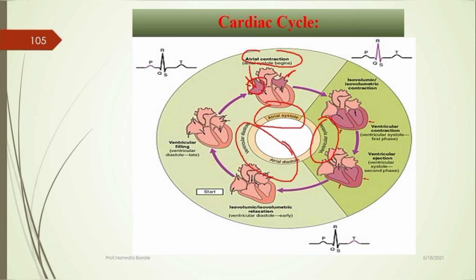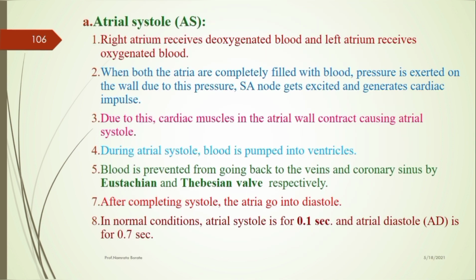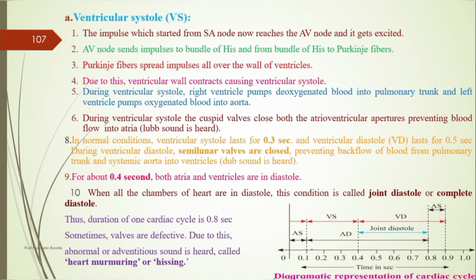Now the duration of atrial systole. Let me see a diagram for better understanding. AS is indicated as atrial systole and AD is indicated as atrial diastole.